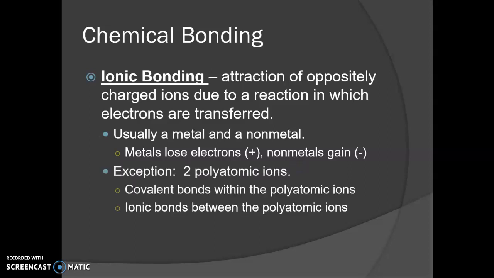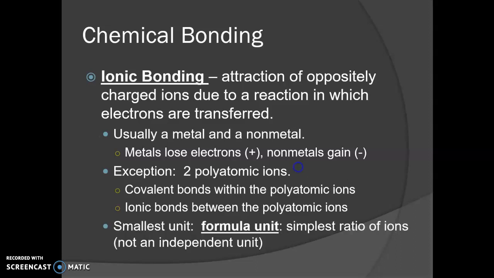There is an exception though. If you have two polyatomic ions, then you would have a covalent bond that holds the polyatomic ions together, but an ionic bond between the two ions. So for example, if you had NH4+ and NO3−, the covalent bonds would be holding the NH4 together and the NO3 together, but then ionic bonds would hold the NH4 to the NO3.